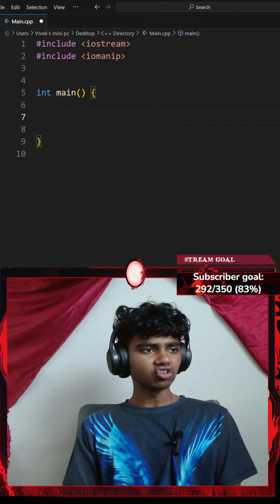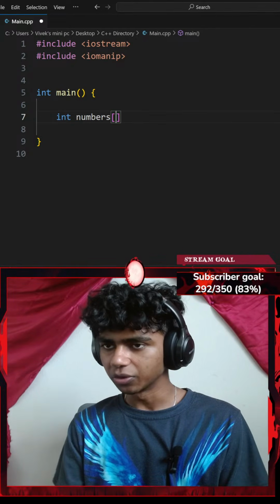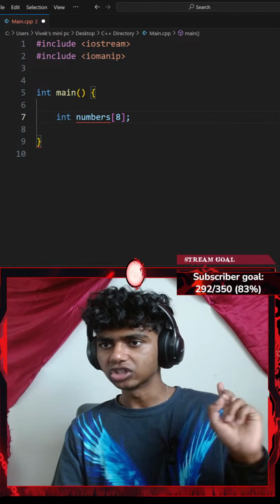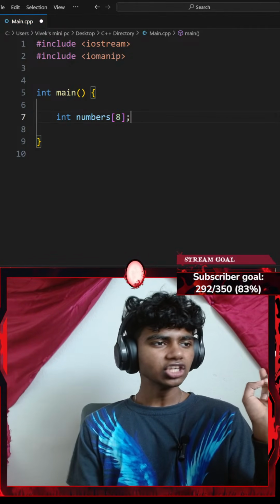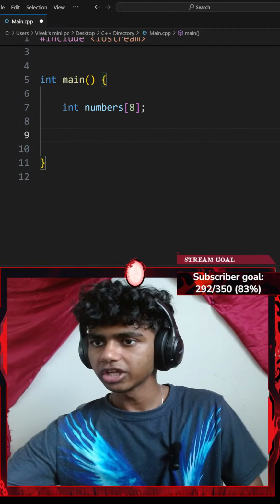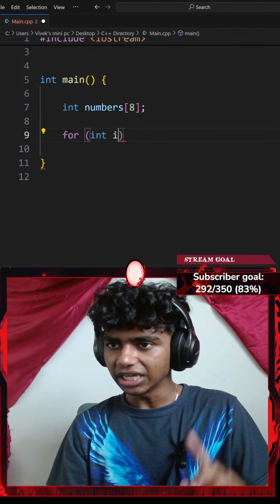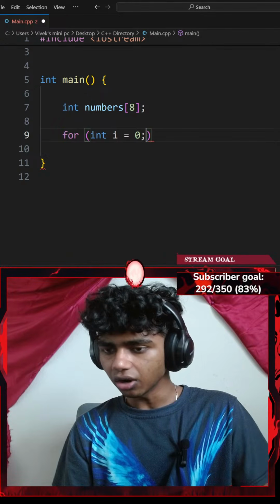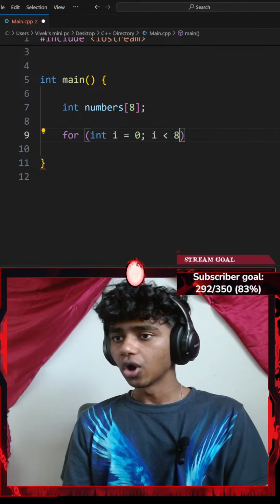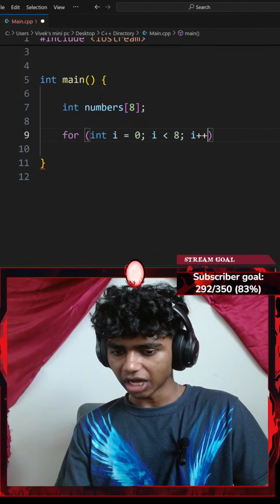Okay, so the first thing is create an array of 8 integers. So let me go with integer numbers with a pair of square brackets. My array is going to consist of 8 items, so 8 boxes. Let's let the user enter 8 numbers. So let me go with a for loop now. For the integer i equals 0, while my i is less than 8, I'm going to increment my i by 1, so I'll go with i++.